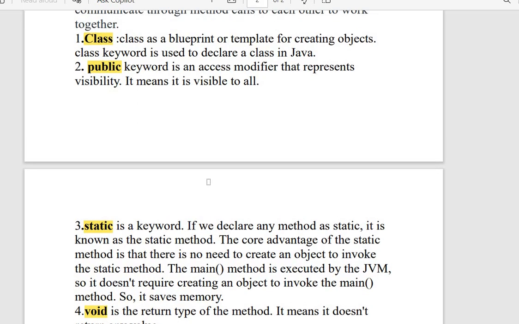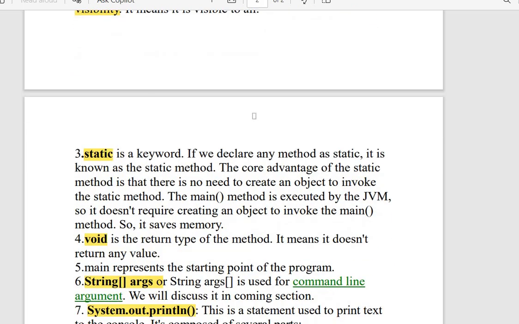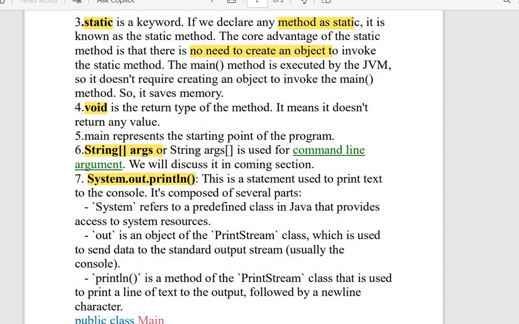Okay, so as I told, class is a blueprint or template for creating objects. It is also a keyword used to declare a class in Java. And public is an access modifier which defines the visibility; it can be visible to all. Static is a keyword, and if you define a method as static, then there is no need to create any object to invoke the static method. Void is a return type, where it does not return any value. Remember, these points are very important for your interview round.